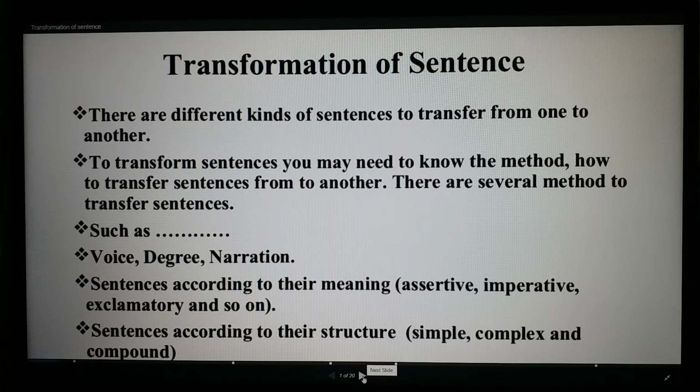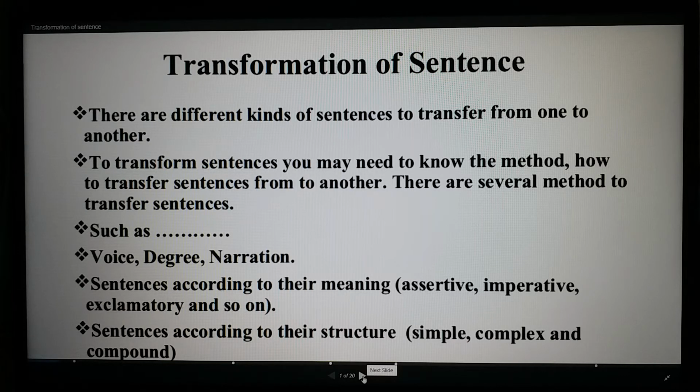Among these, you already know about changing voice, changing degree, and narration, because from class 6 you are studying these three topics. And you have also already studied how to change sentences: assertive to interrogative, interrogative to assertive, assertive to imperative, imperative to assertive, exclamatory to assertive, assertive to exclamatory and so on.